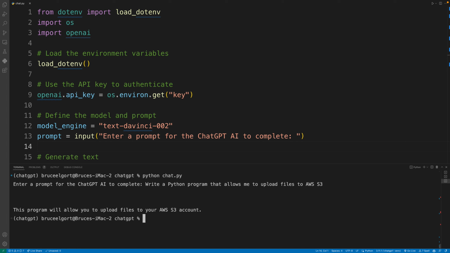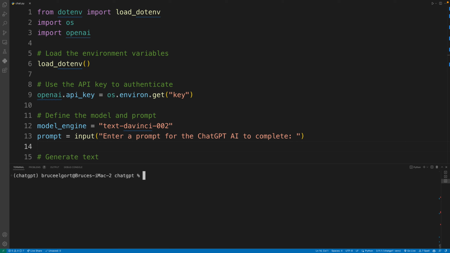The program will allow you to upload, oh, look at that. It didn't come back with text here. I'm wondering if, that's interesting. All right, we live, we learn, right? Let me run this again, and let's just ask it, write a Python program that prints out all of the odd numbers from 0 to 101, okay? And let's see what we get here.